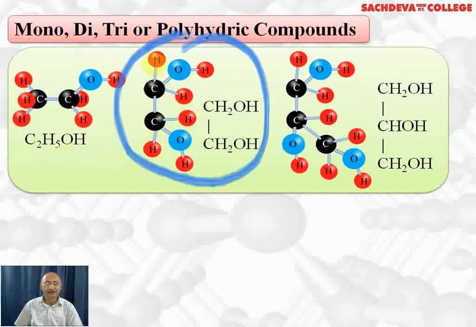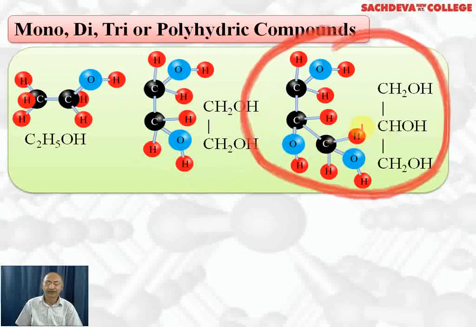In dihydric alcohol, the first one we have is CH2OH, CH2OH. This is called ethylene glycol in the common system. IUPAC name is ethane 1,2-diol. This is dihydric alcohol because it contains two OH groups. Now we take trihydric alcohol, CH2OH, CHOH, CH2OH. This is called glycerol. Another common name is glycerine. IUPAC name is propane 1,2,3-triol. It has three OH groups, so we call it trihydric alcohol.